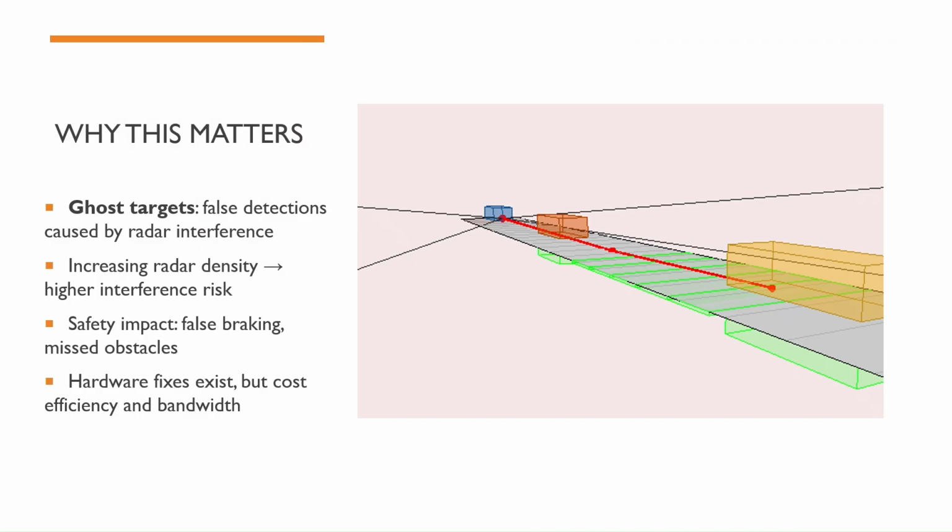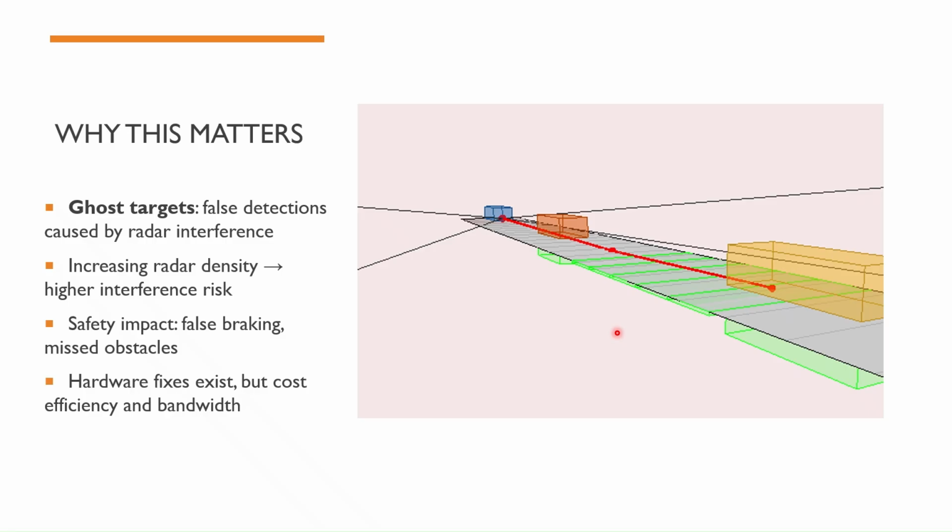So let's begin with why this matters. FMCW radars are pretty integral to modern sensing in autonomous vehicles, navigation, and defense. But as the number of radars increases, interference between them becomes basically inevitable. When two vehicles transmit similar chirps, their signals overlap and form false detections, which we call ghost targets. These ghosts appear as real objects, but they don't really exist.